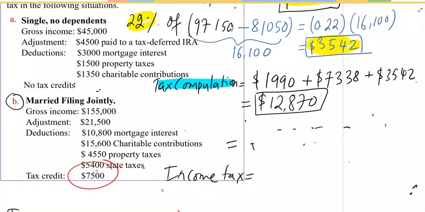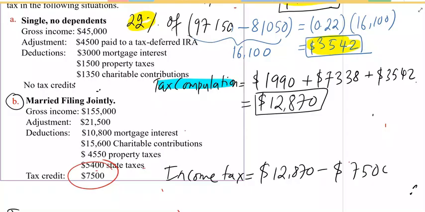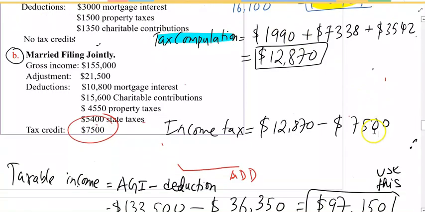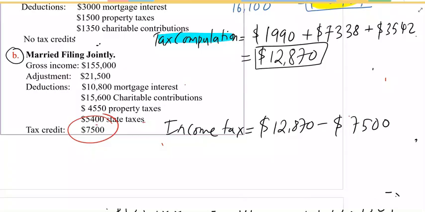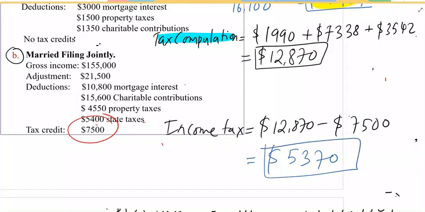Subtracting tax credit 7,500 from tax computation to find the income tax, the income tax is going to be $5,370. That's the final answer for part B.